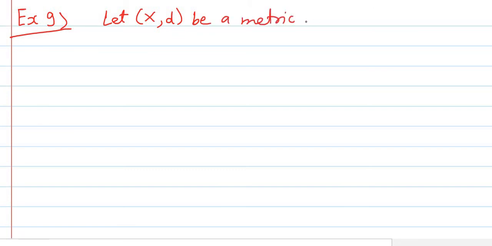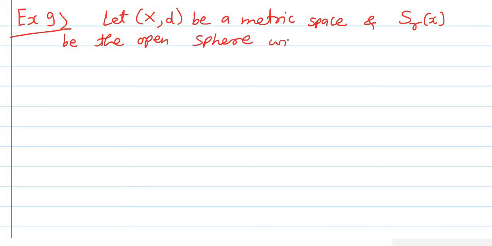Example number 9 is: let (X, d) be a metric space and S_r(x) be the open sphere with center x and radius r.